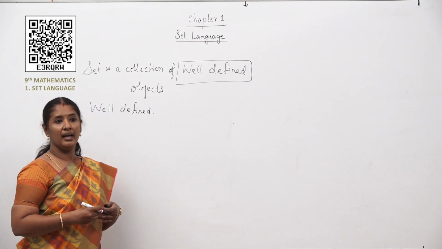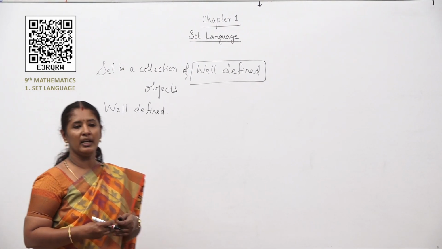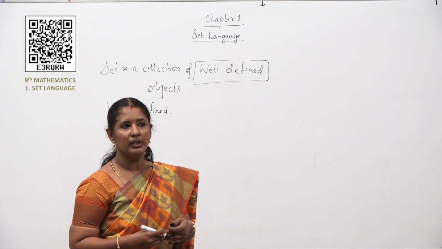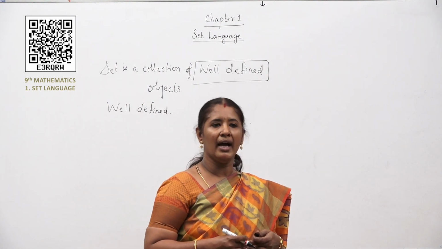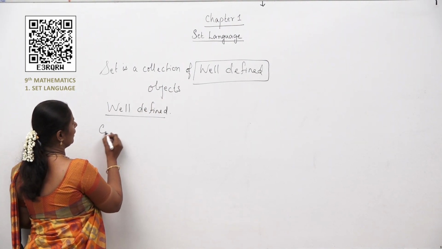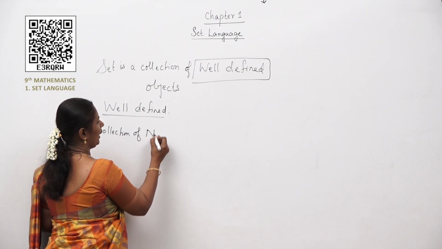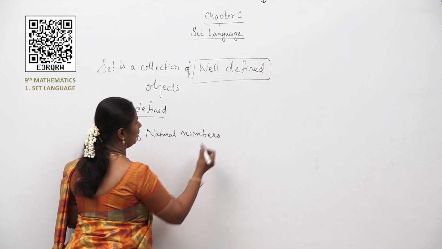I can say collection of natural numbers. Yes or no, children? You know what is a natural number? Yes, 1, 2, 3 and so on. All these numbers are natural numbers. So I can write here, collection of natural numbers. What else, children?